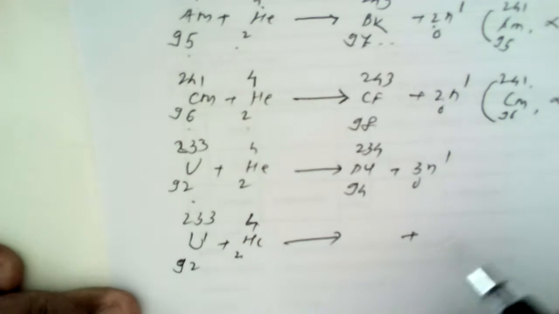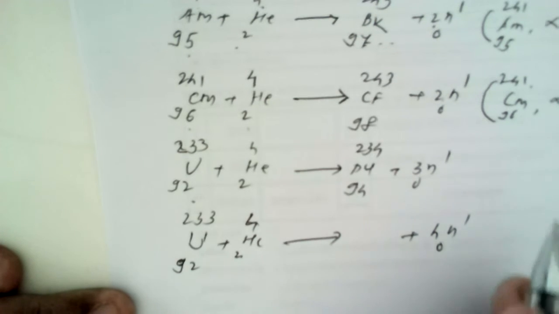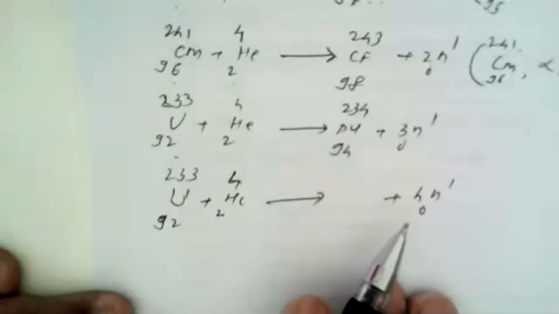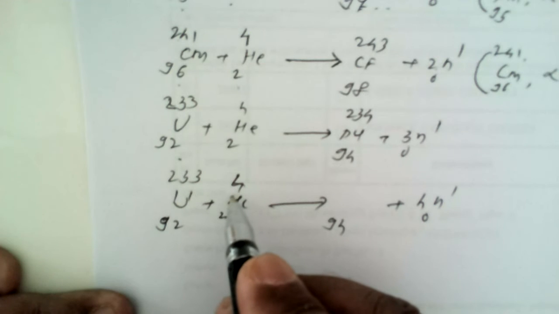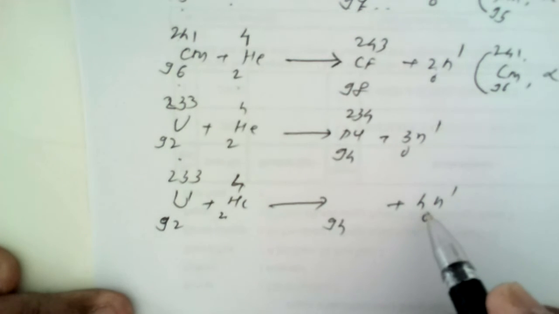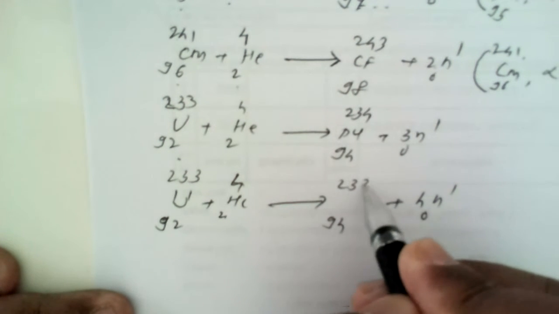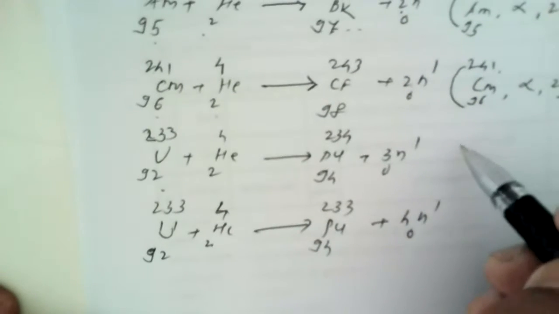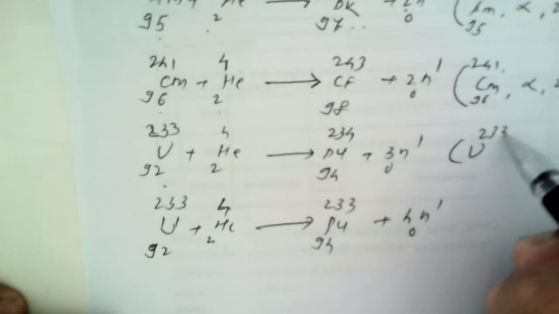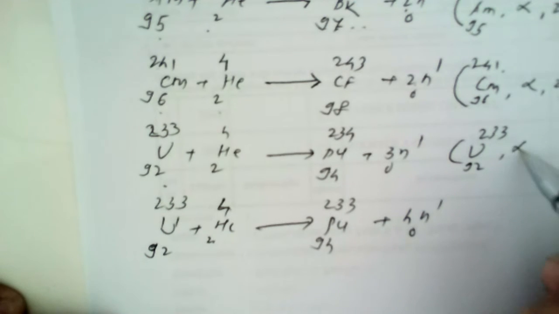Here, if 4 neutrons are ejected, what will be the product? If 4 neutrons are ejected, it is plutonium. Yes, 92 plus 2 is again 94, plutonium. 233 plus 4 is 237 minus 4 is 233. It is again plutonium. So how can we write this previous reaction? Here uranium 233, 92 nucleus, alpha particles and 3 neutrons are ejected.